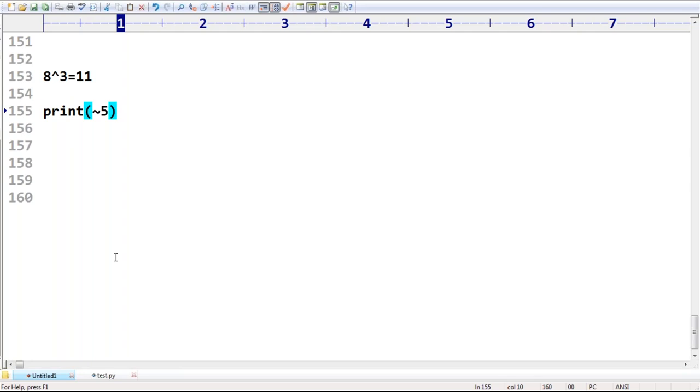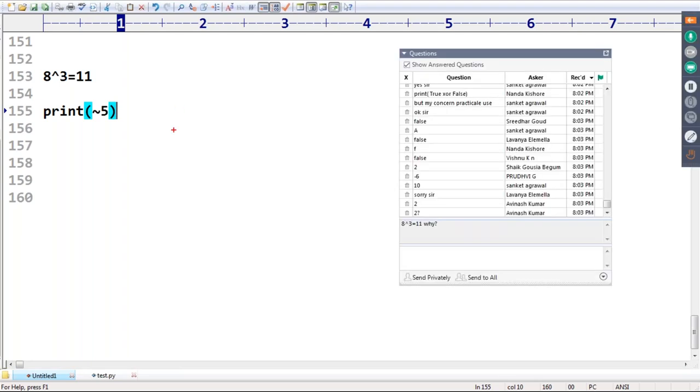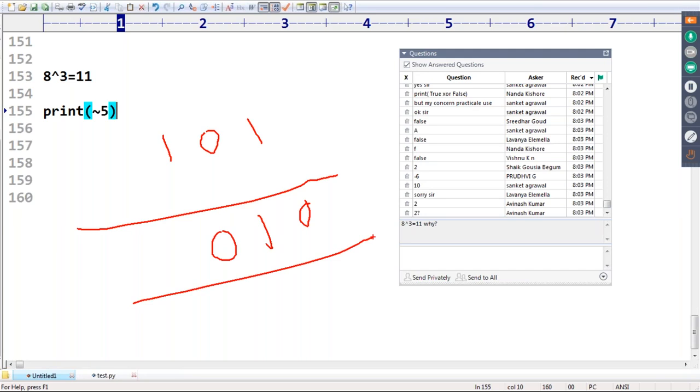Good. What is the answer we are going to get? Very simple, sir. 5 means 1 0 1. Correct, right? Bitwise complement: 1 will become 0, 0 will become 1, 1 will become 0. What is the answer by default you are going to get now?